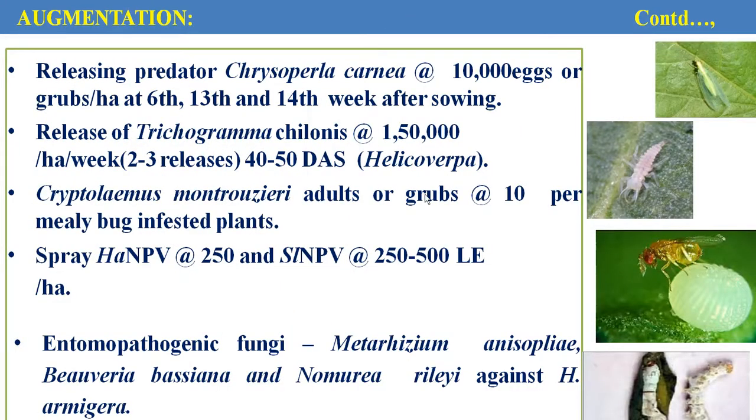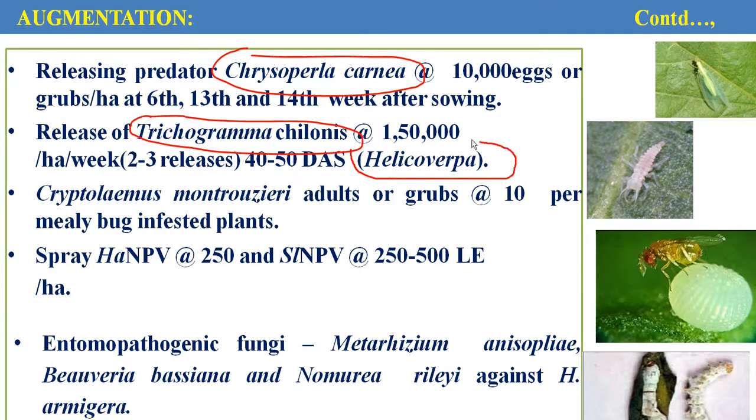Then augmentation of the natural enemies. Chrysoperla carnea is a green lacewing. It is used as a predator against different sucking pest populations, especially aphids. Then Trichogramma chilonis is effective against American bollworm, and Trichogramma bactrae is effective against the pink bollworm. Then Cryptolaemus montrouzieri is used as a universal predator, especially for mealybugs.